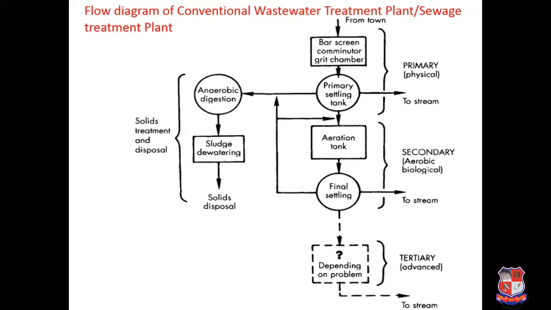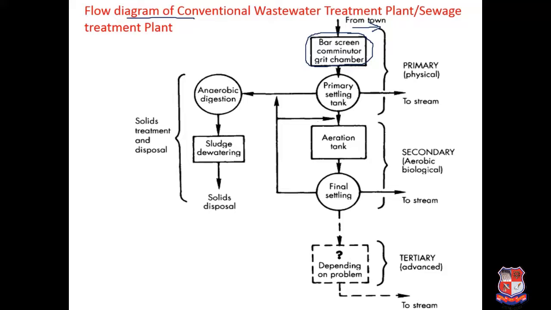Here in this figure, a typical flow diagram of a conventional wastewater treatment plant or sewage treatment plant is shown. Wastewater coming from any town first has to be passed through the preliminary treatment, that is bar screen, comminutor and grit chamber. All this I have already discussed. This is the preliminary or physical treatment.